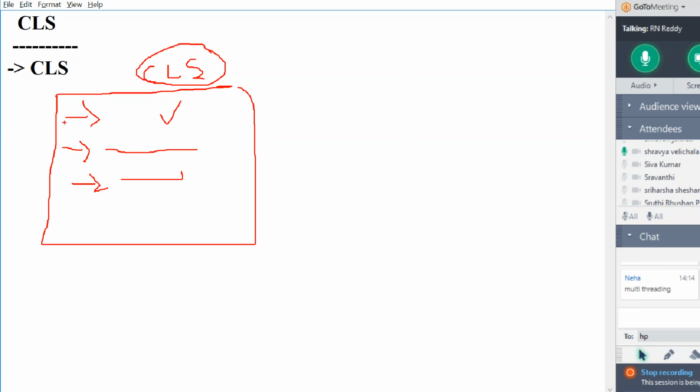Tomorrow, if you introduce your own language called A++, and if A++ is following the CLS standards, then you can approach Microsoft. Microsoft will check all your standards. All your language standards will be compared with the CLS. If your A++ qualifies with all the CLS standards, then tomorrow what will happen? It will be recognized as a .NET language. From that day onwards you will call it A++.NET. That means the language is recognized as a .NET language.